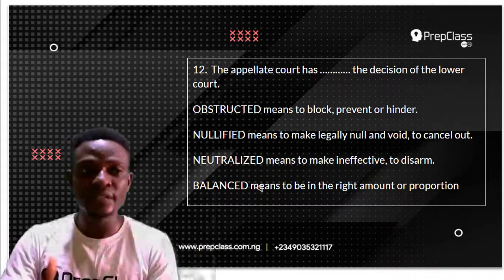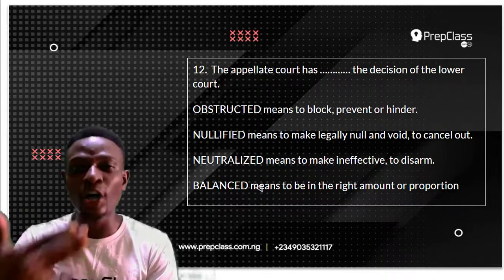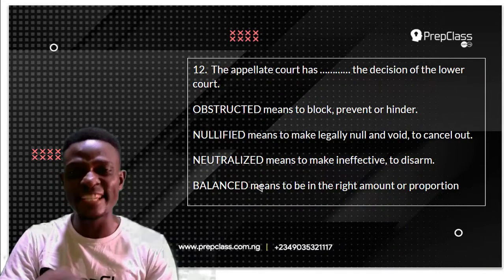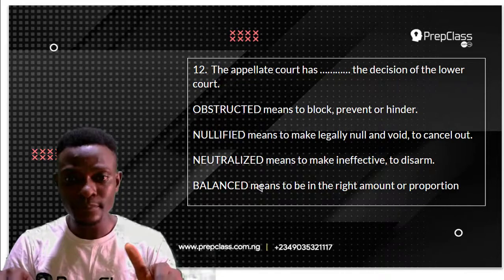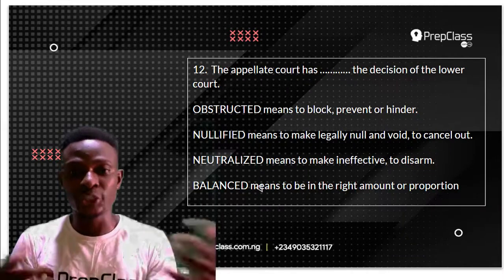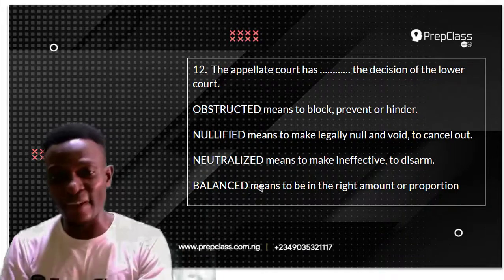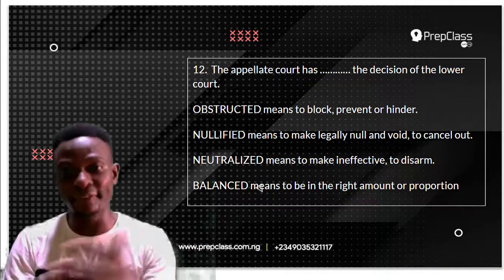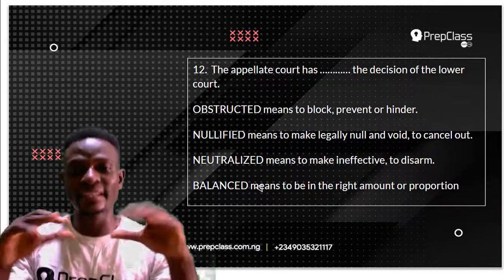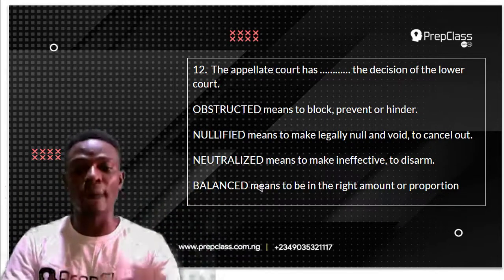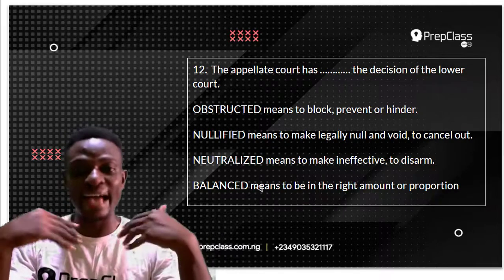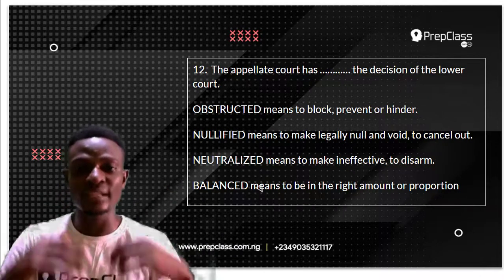Second option is nullified. Now, nullified means to make legally null and void, to cancel out legally. Now, neutralized means to make ineffective or to disarm, like neutralizing a bomb or neutralizing the effects of a poison. This is not the answer to this question. It is not balanced. Balanced means to be in the right amount of proportion, like you talk about a balanced diet, different classes of food in the right and appropriate proportion. This is not the answer to this question.